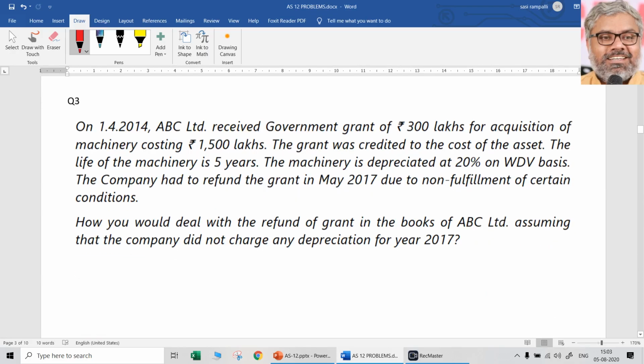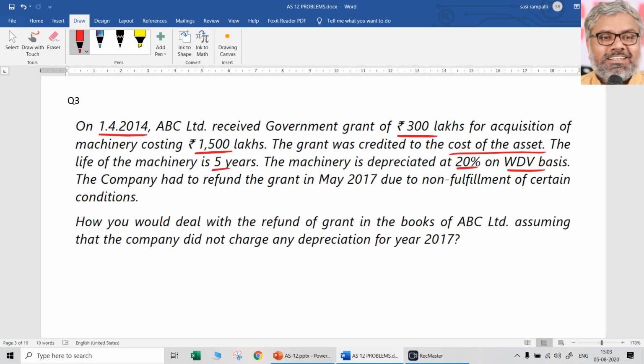Now look at another question, question number 3. On 1/4/2014, ABC Limited received government grant of 300 lakhs rupees for acquisition of machinery costing 1500 lakhs. So it is definitely a grant related to a specific fixed asset. Grant was credited to the cost of the asset. That means method 1. The life of the machinery is 5 years. The machinery is depreciated at 20% on WDV basis.